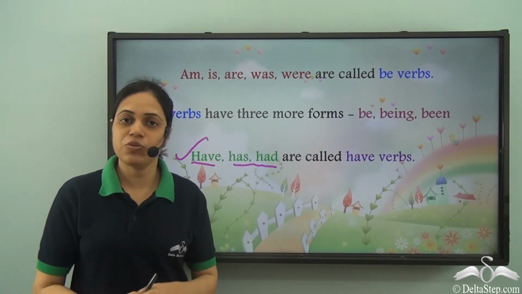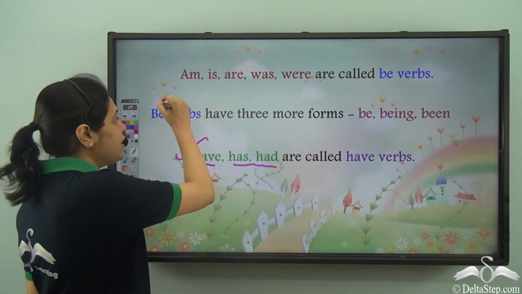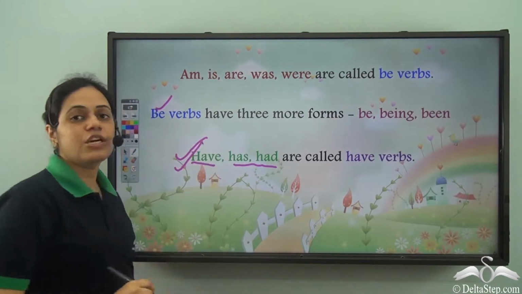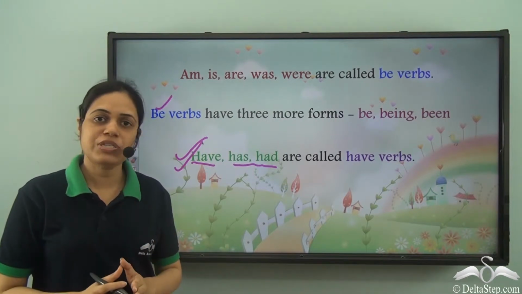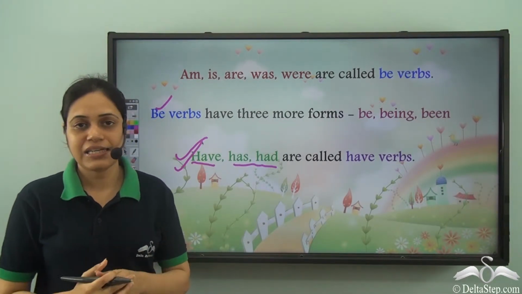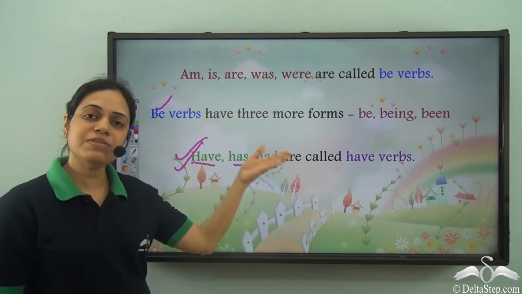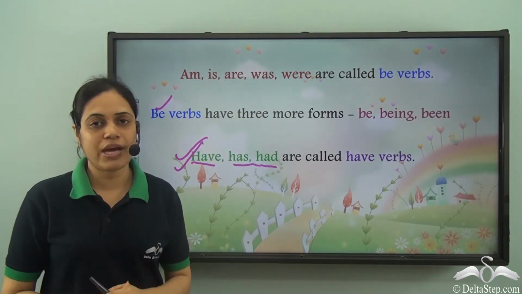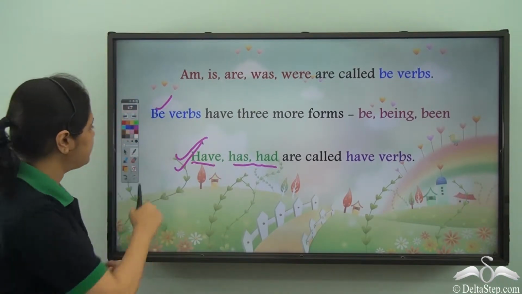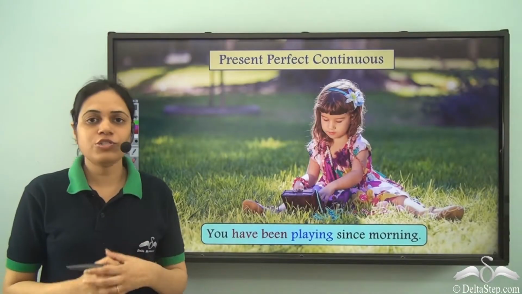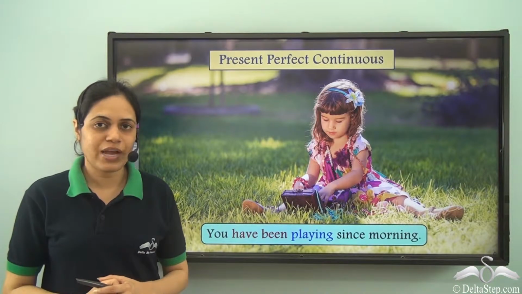Now, in this video, we will see that be verbs and have verbs together can be used as helping verbs. That is, in the same sentence, we can have be verbs as well as have verbs together. Let us see. So, where all do we use be verbs and have verbs together?